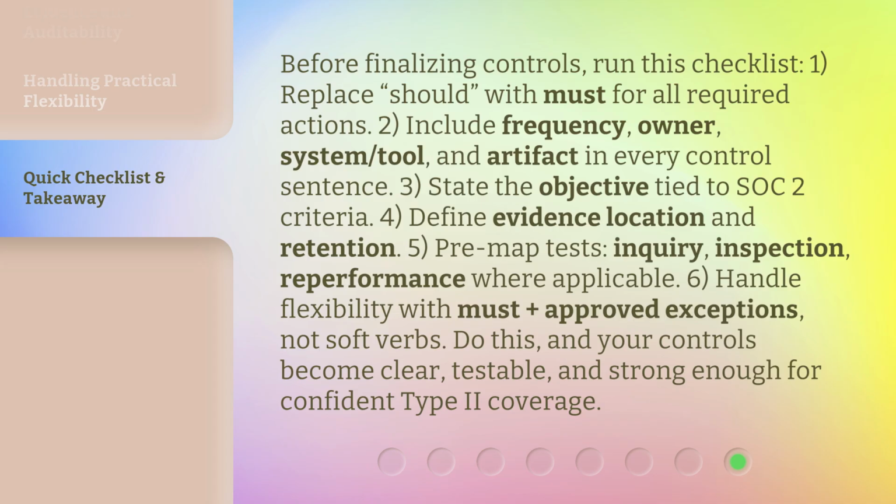4. Define evidence location and retention. 5. Pre-map tests. Inquiry, inspection, reperformance where applicable. 6. Handle flexibility with must plus approved exceptions, not soft verbs. Do this, and your controls become clear, testable, and strong enough for confident Type 2 coverage.